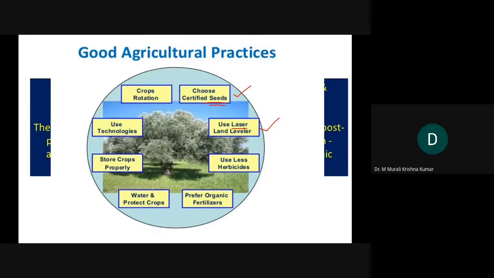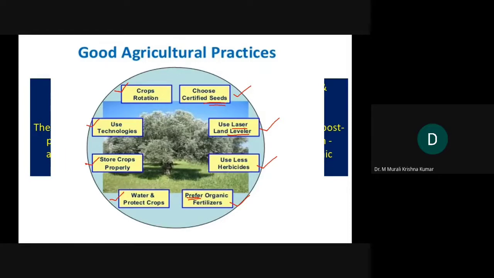Here, by using laser, land leveling has to be done. Then use less herbicides, and prefer organic fertilizers. Next one is water and protect the crops. Appropriate watering is needed. Next one, store crops properly. Next one, use technology as and when needed.